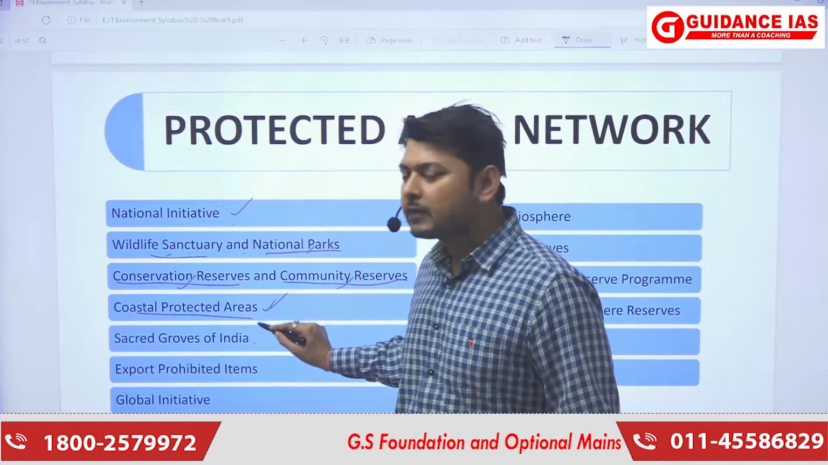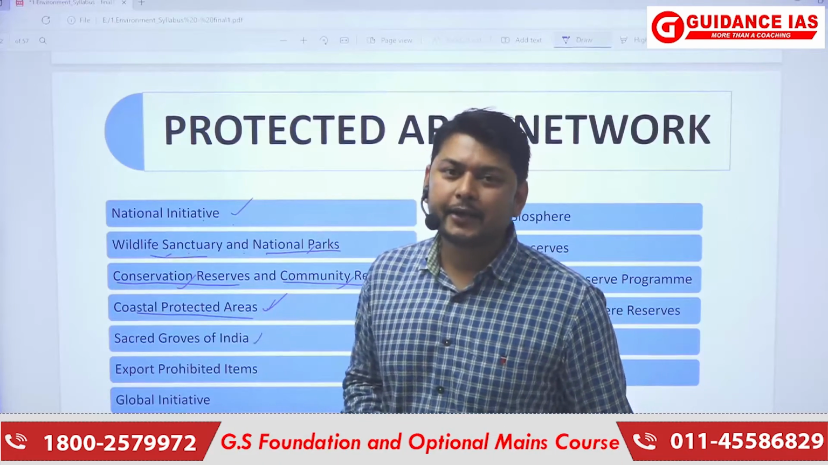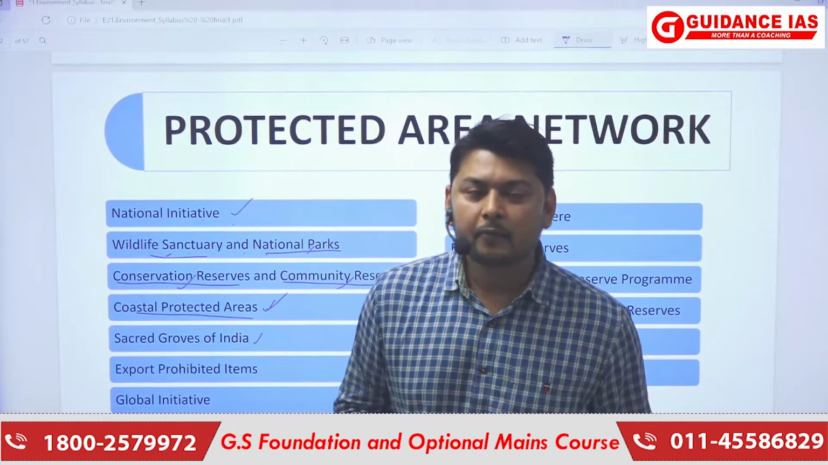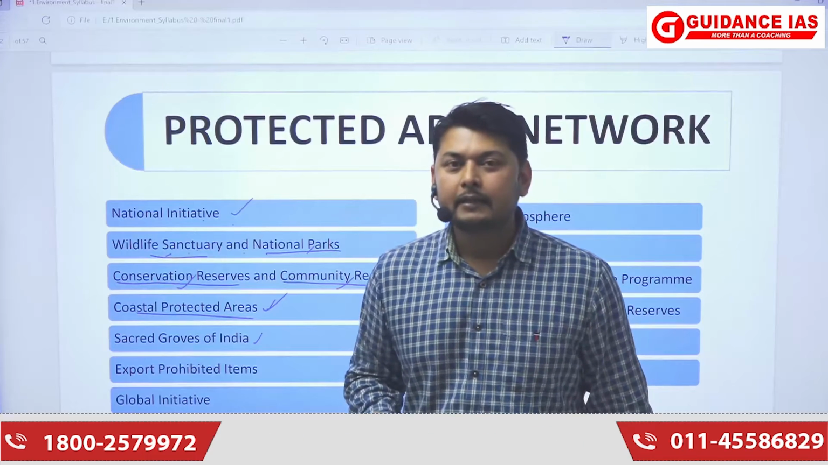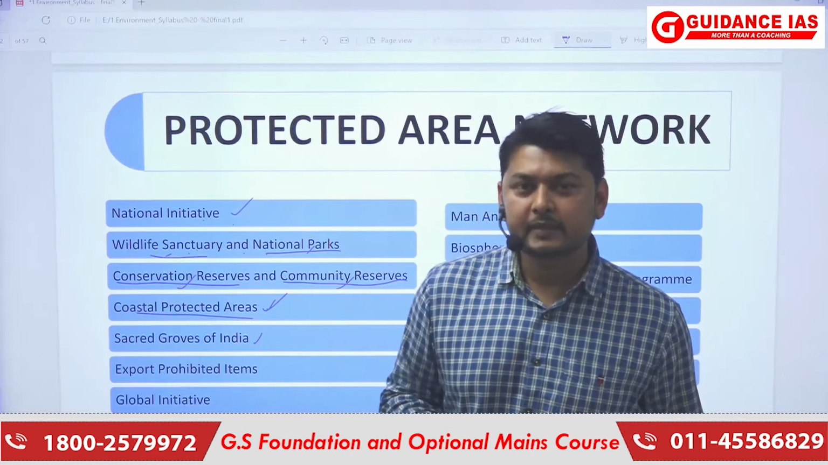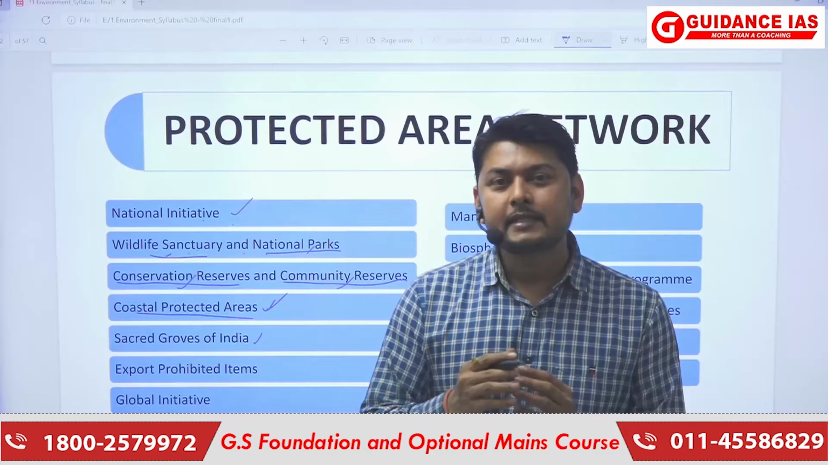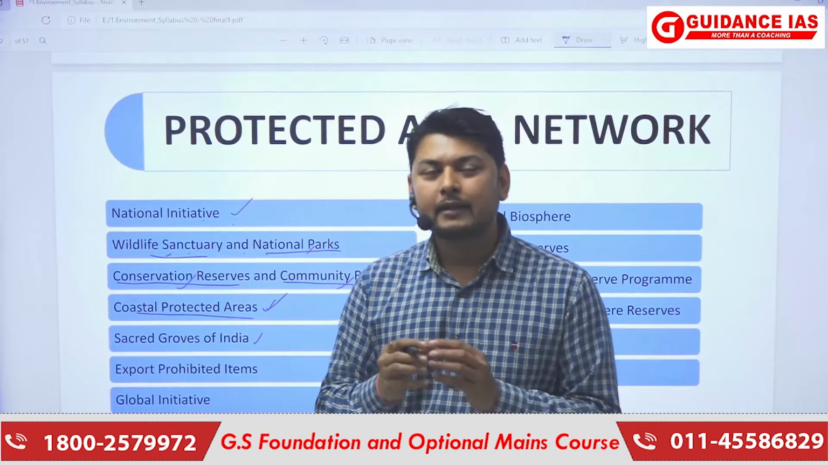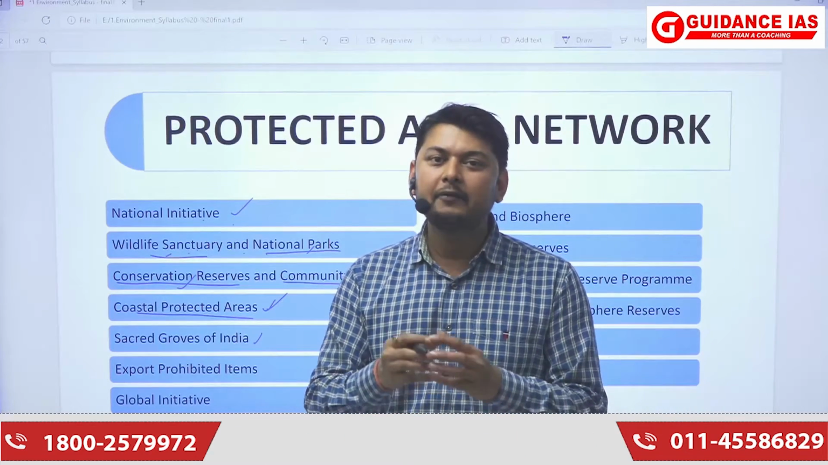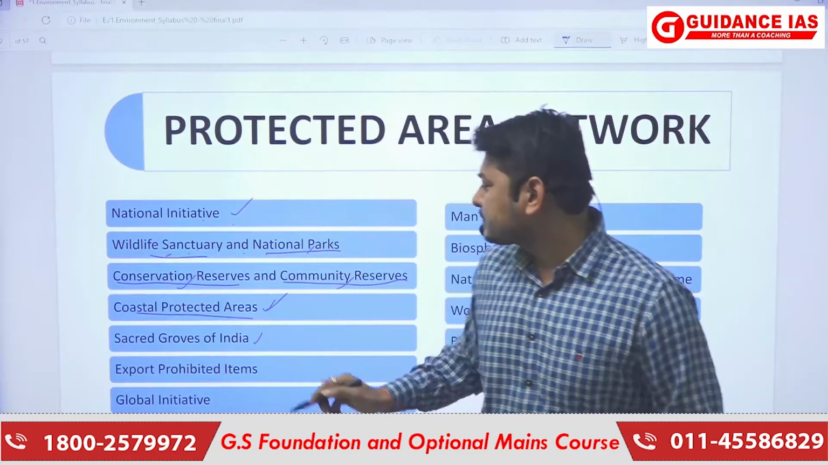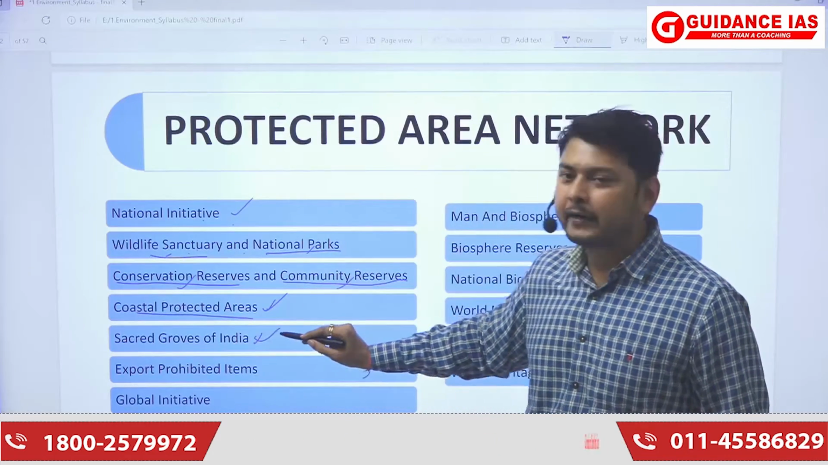Now, sacred groves of India. There are certain trees which have been living for hundreds of years. These trees have some special indigenous significance to the tribal people or the local people living in that region. Those are specified as sacred groves of India.